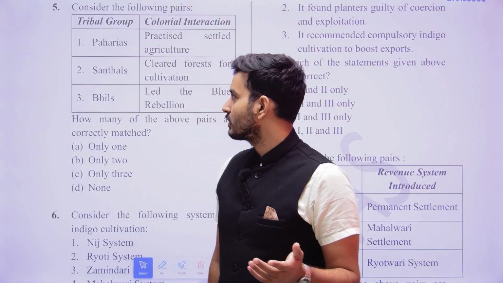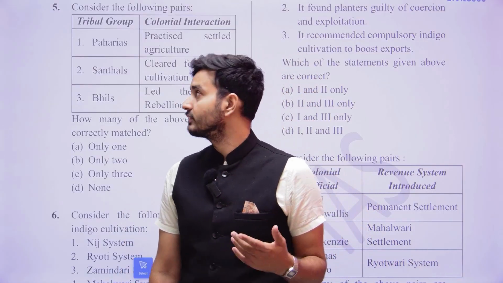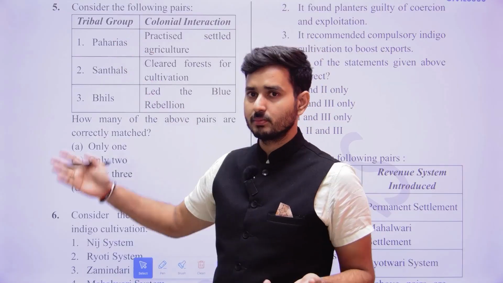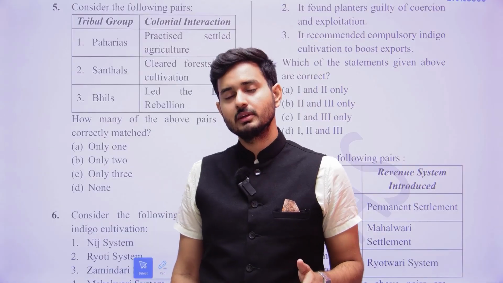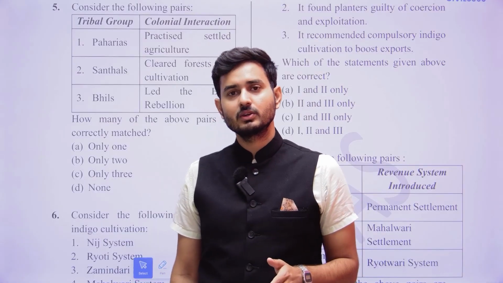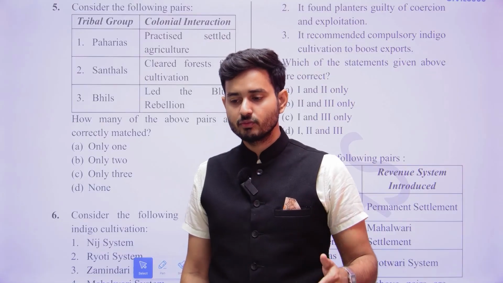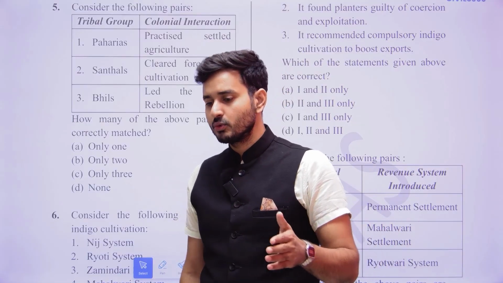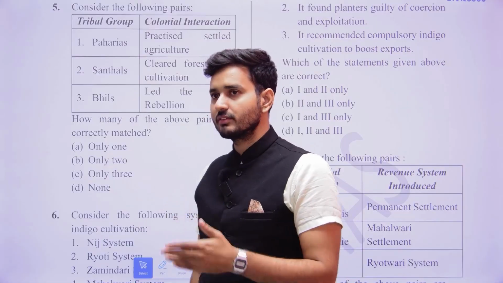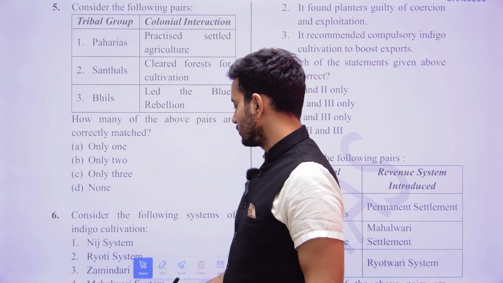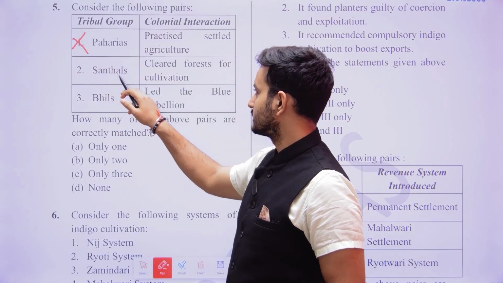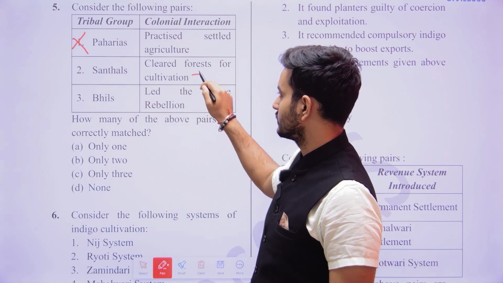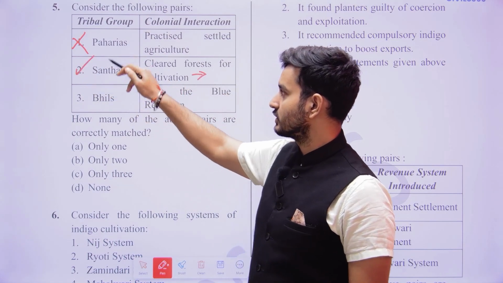Okay, when we talk about Santhals, what were they? They were tribes. Here they are talking about a tribal group. Were the Paharis, who were a tribal group, residing at one particular location? No, they were moving from one place to another. So when they are moving from one place to another, obviously they would also be doing shifting cultivation, right? So here you can eliminate the first one. Then Santhals cleared forest for cultivation. That means shifting cultivation. Yes, because they were a tribal group.